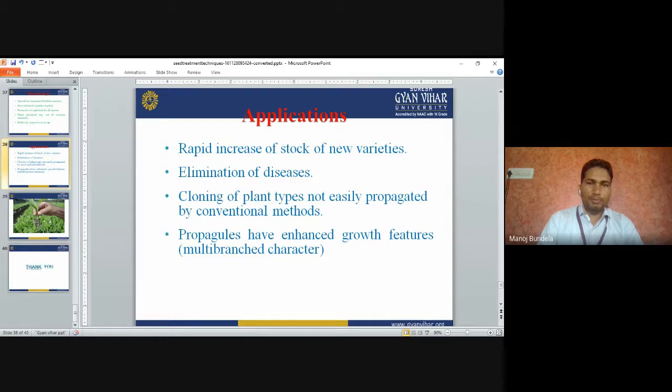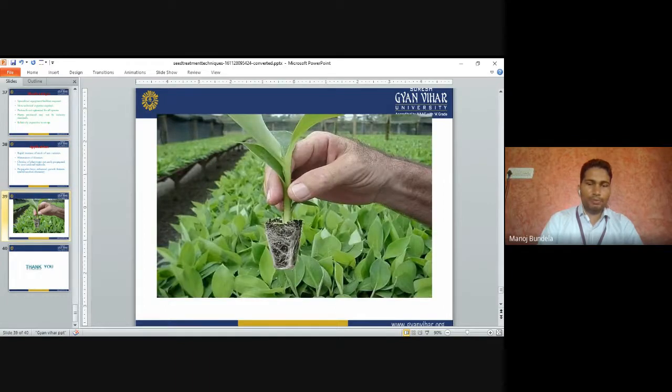Applications: rapid increase of stock of new varieties, elimination of disease, and cloning of plant types not easily propagated by conventional methods. Means some plants which are not easily propagated by other methods, in this we can go for micropropagation. Propagules have enhanced growth features like multi-branched characters. So these are the tissue cultured plants.